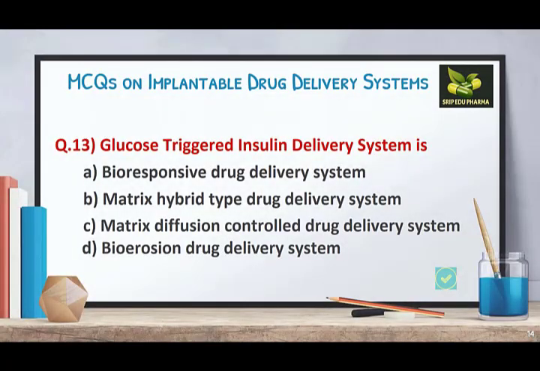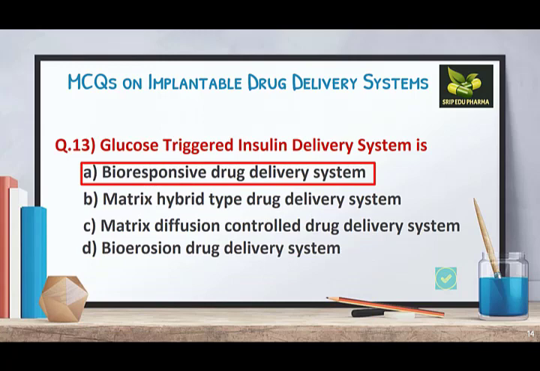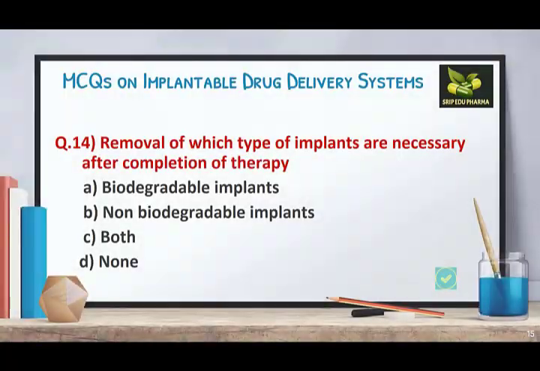Question number 13. Glucose triggered insulin delivery system is: A. Bioresponsive, B. Matrix hybrid type, C. Matrix diffusion controlled, or D. Bioerosion delivery system. Your answer will be bioresponsive because we had studied that glucose triggered is an example of feedback regulated, and in feedback regulated, in bioresponsive, we had discussed this example. So the answer is A. Question number 14.